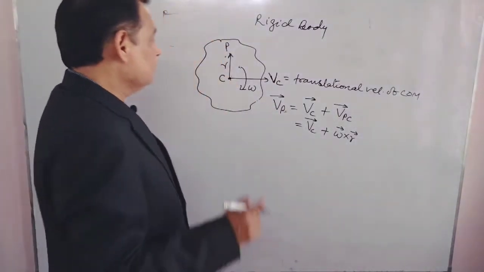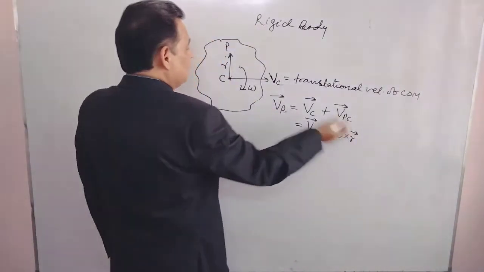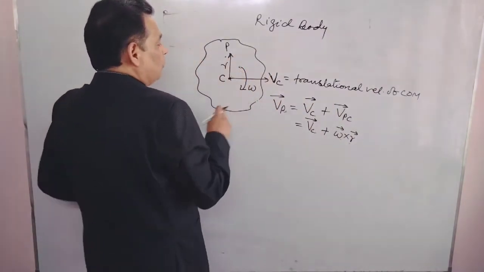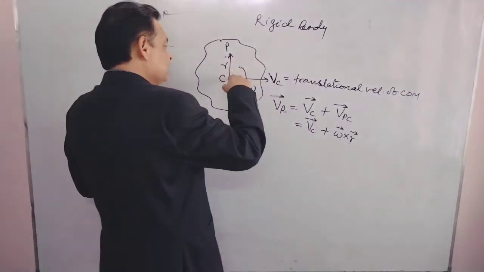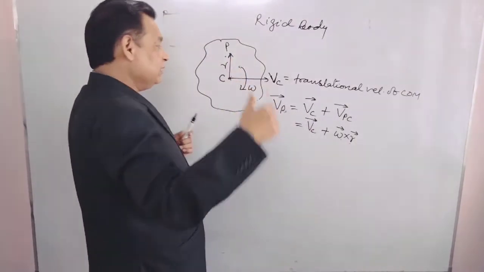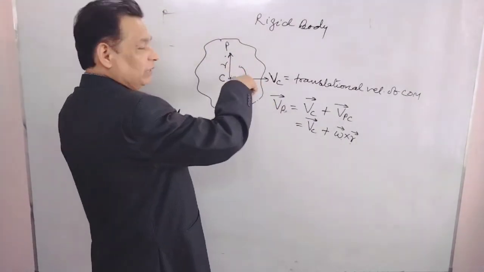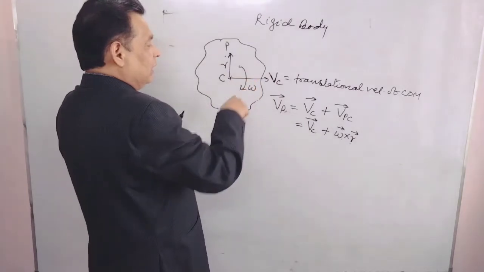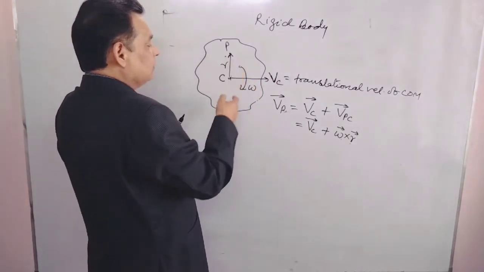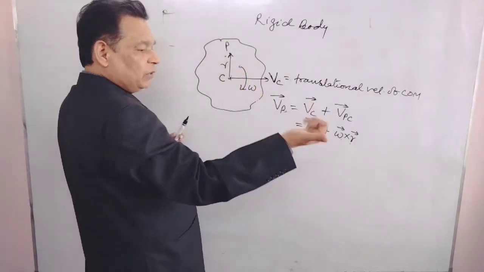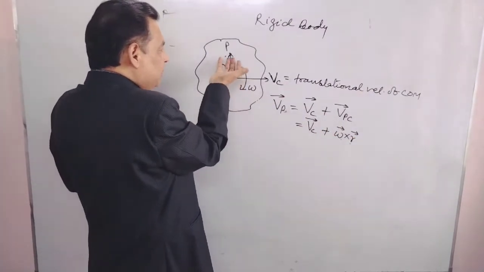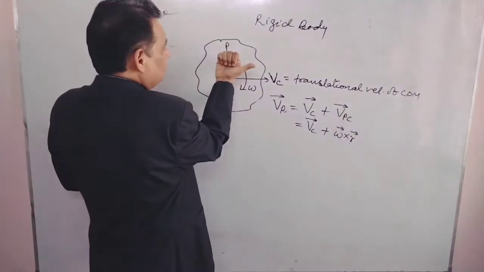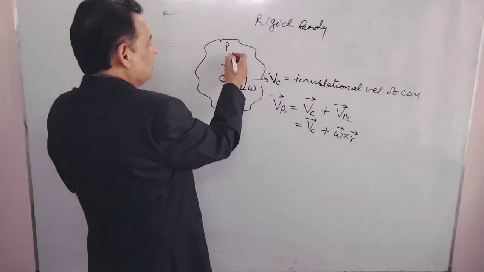May we find the direction of omega cross r? Omega for clockwise rotation is inside. The actual direction of omega is inside for clockwise in this case. And r is in this direction. If you take the right hand fingers inside to point P, omega cross r will be in this direction.